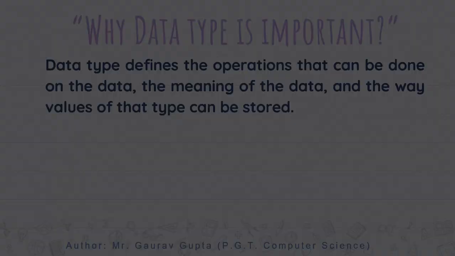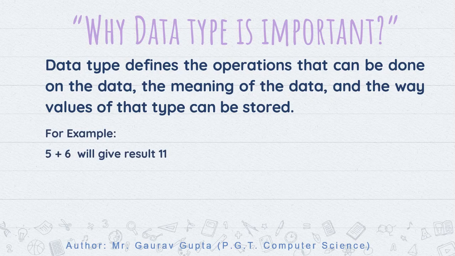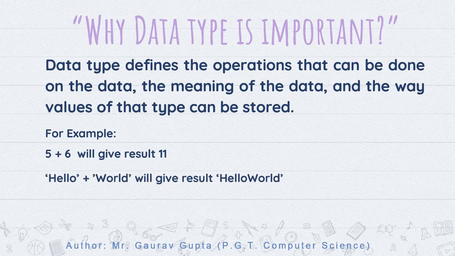Now why is data type important? Actually, data type tells the interpreter what to do with the values, how to store them, and how various operations are to be performed on them depending upon their data type. For example, 5 plus 6 on execution will give result 11, but hello plus world will result in a joined string hello world, because hello and world are not numbers and they cannot be added, but they can be joined.